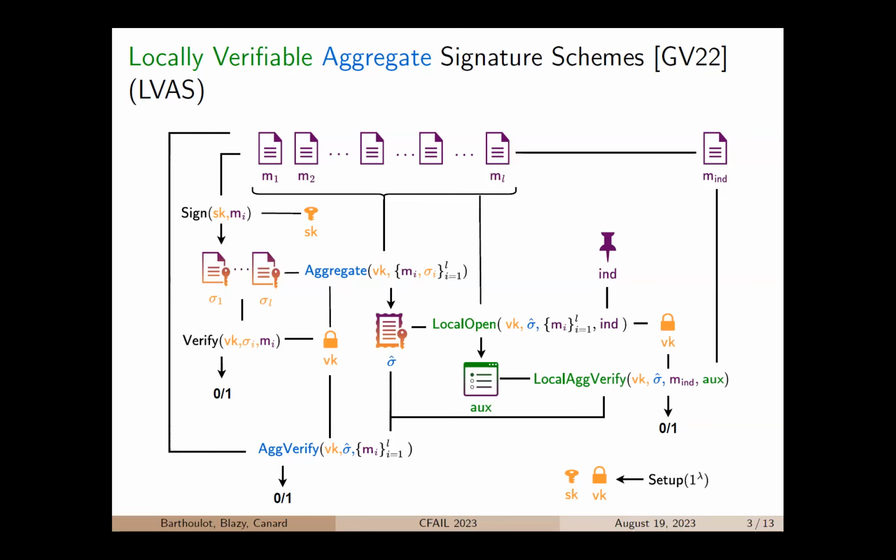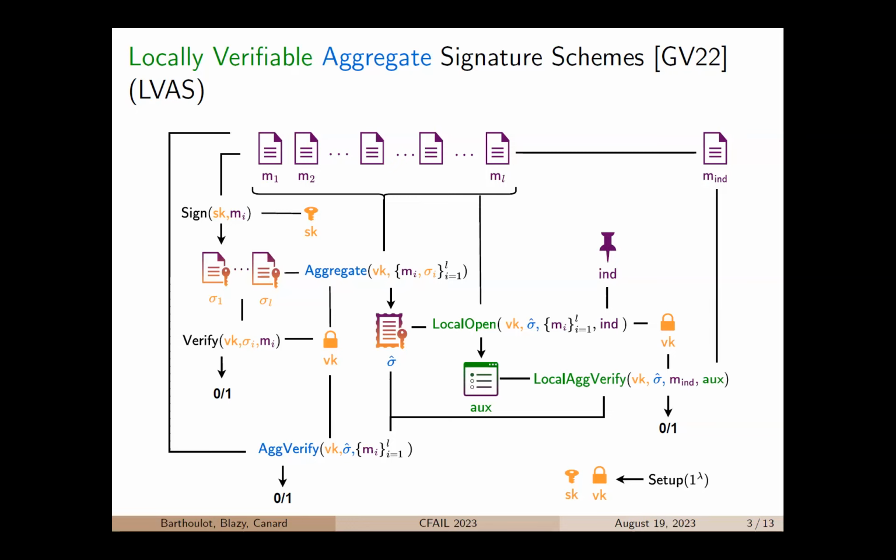Notice that in this presentation we will be in the single signer setting, meaning that all the signatures that are aggregated here are computed using the same keys. In the multi-signer setting, you can have different keys for different signatures, but we will not consider this in this presentation. This Aggregate algorithm outputs an aggregate signature, sigma hat.